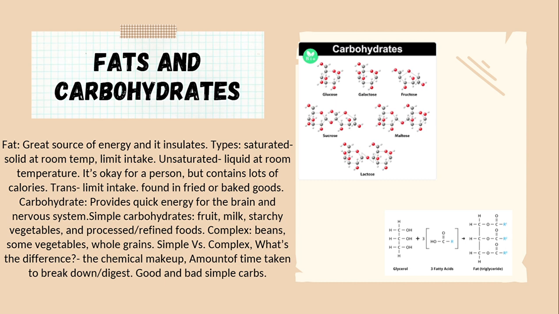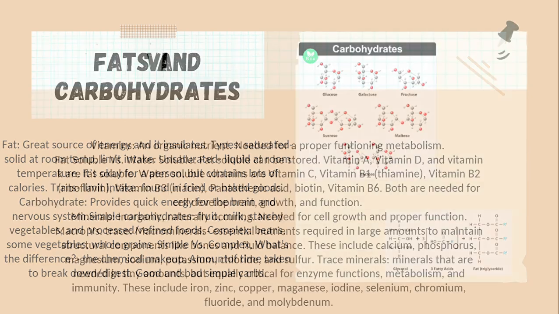Carbohydrate, it provides quick energy for the brain and nervous system. Simple carbohydrates like fruit, milk, starchy vegetables, and processed or refined foods. Complex carbohydrates include beans, some vegetables, whole grains. Simple versus complex, what's the difference? The chemical makeup, amount of time taken to break down or digest, and good and bad simple carbs.